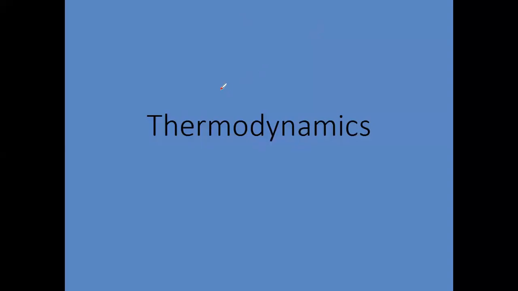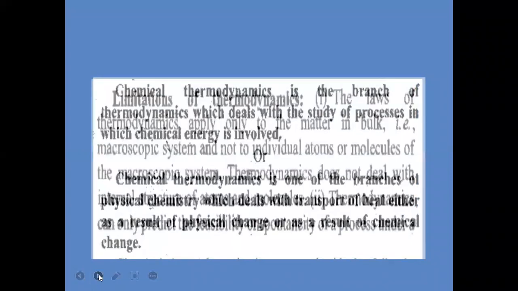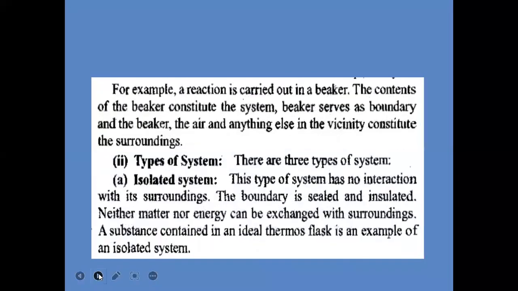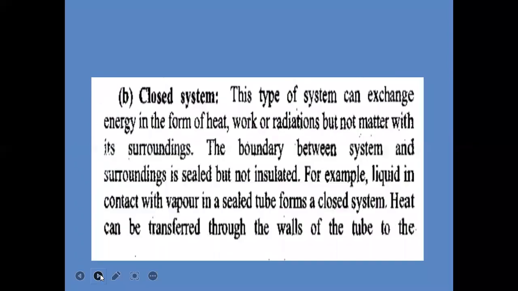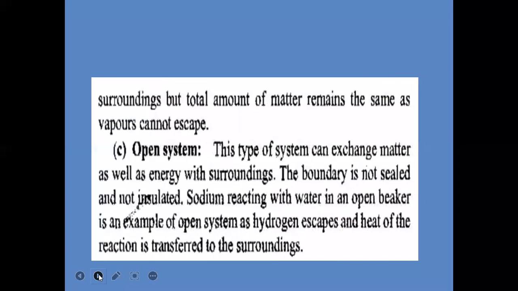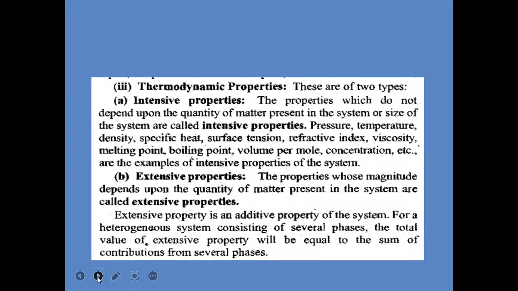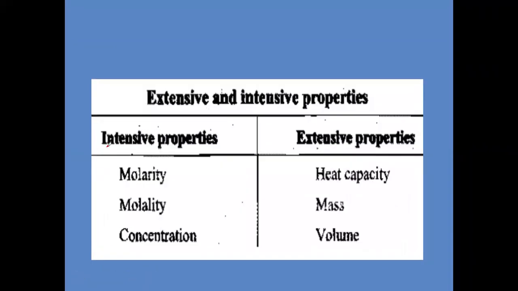Good evening, children. In the previous class we studied important terms of thermodynamics: open system, closed system, isolated system, what is system, what is surrounding, what is boundary. All these things we have discussed. Heterogeneous system, homogeneous system. And also we have discussed intensive properties and extensive properties.